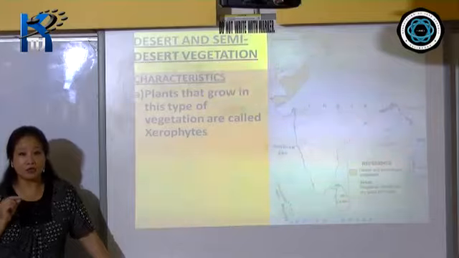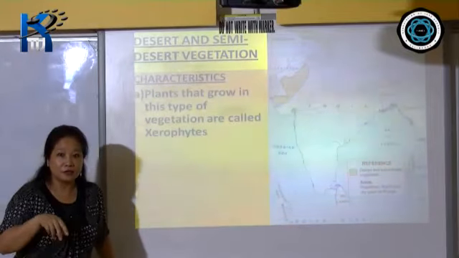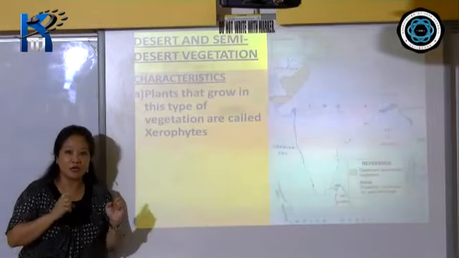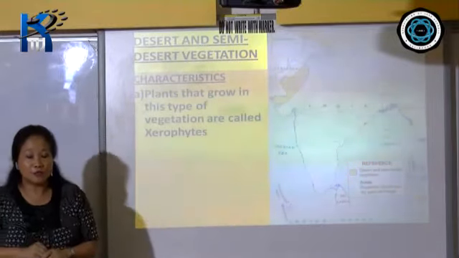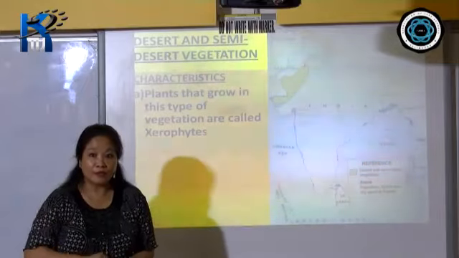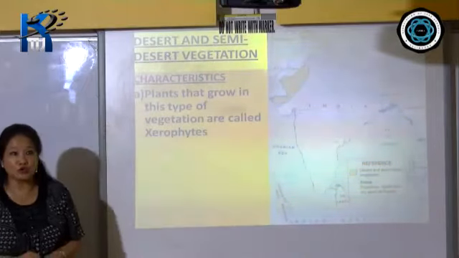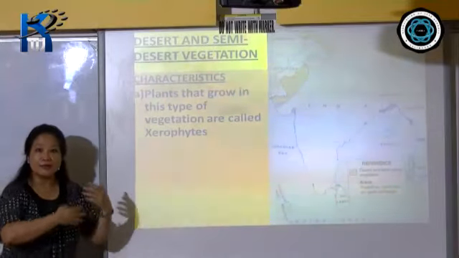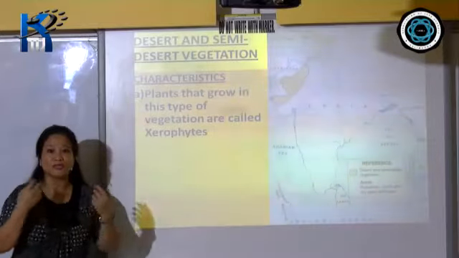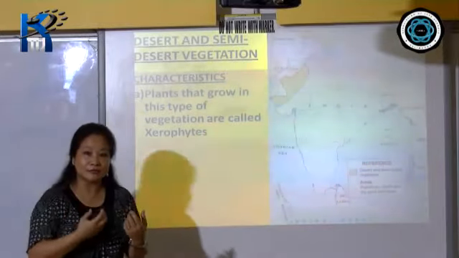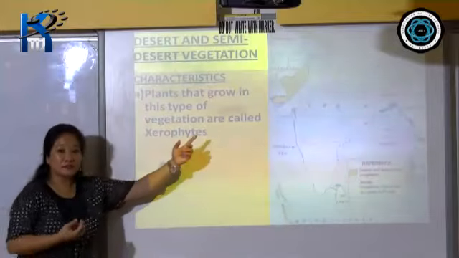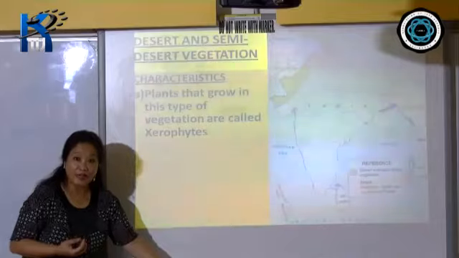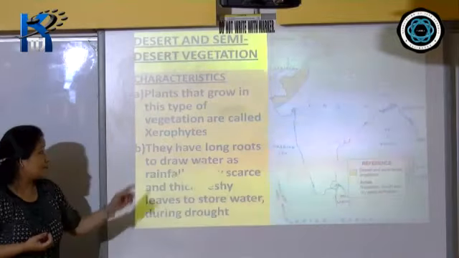Apart from that, the roots go very deep inside the soil in search of water and to hold it very, very strongly, because one of the things we experience in the desert is the movement of very, very strong winds. So just in case it gets uprooted, these plants have adapted themselves. This is called adaptation, right? They've adapted themselves in such a way that they can survive in such heat as well as with very little amount of water, all right?